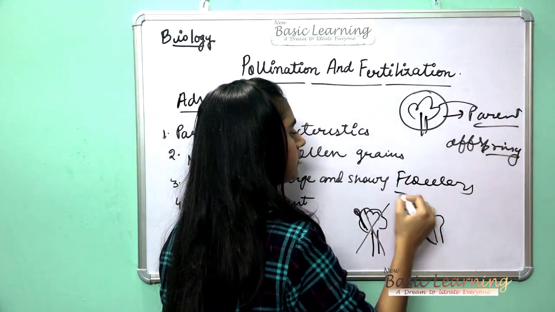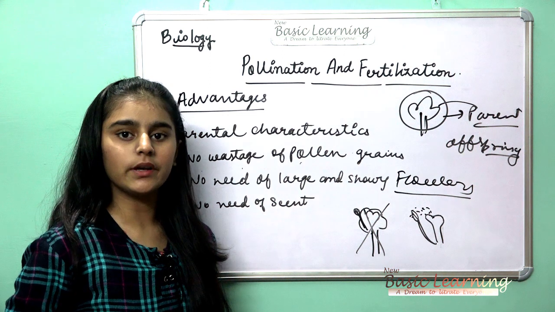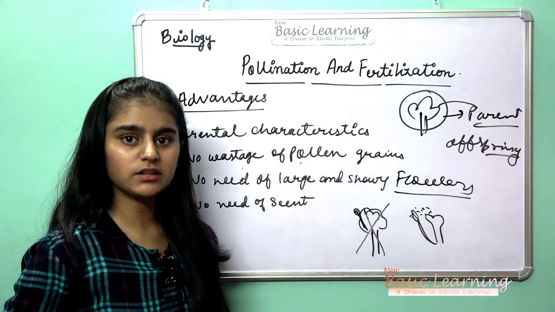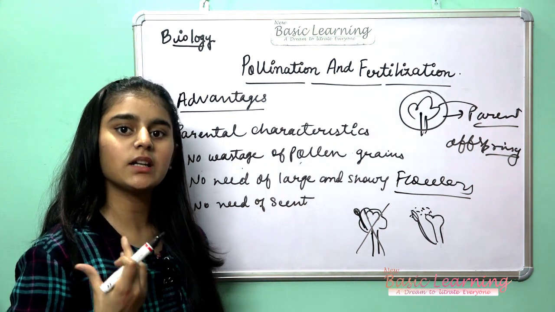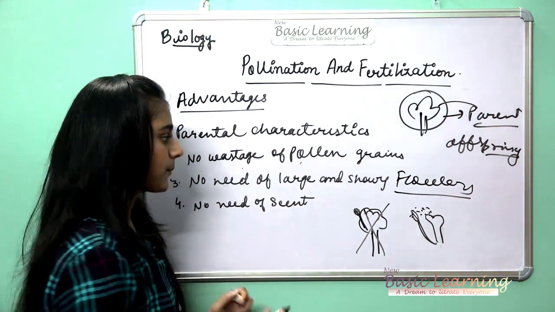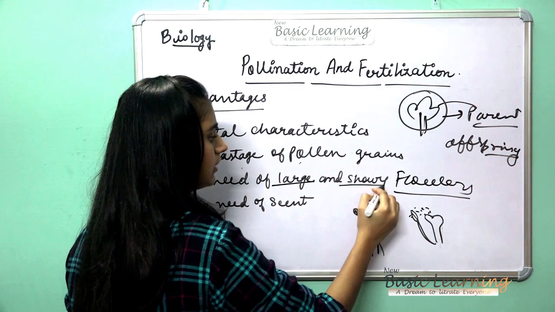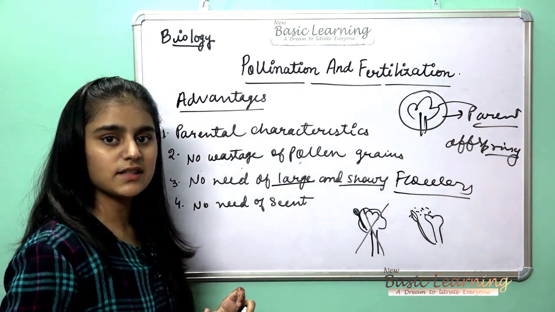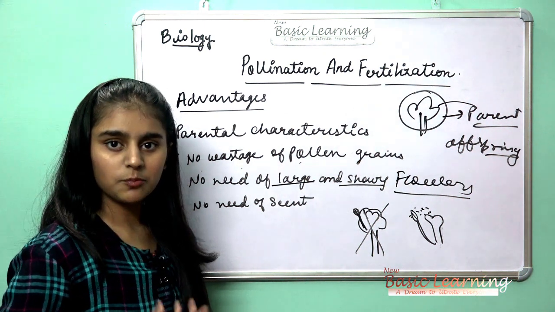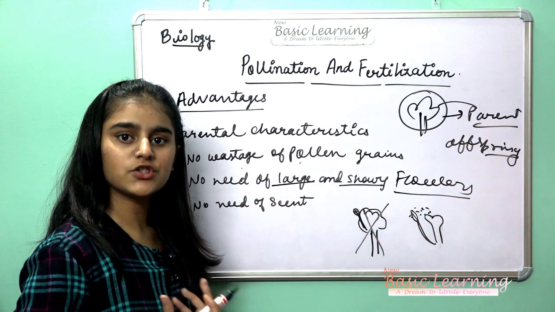Flowers need not be very showy and large, because flowers which are large and showy need a pollinating agent to attract towards them so that the pollination can happen easily. Pollination is very important for a flower. In self pollination, the flowers do not need to be very showy and large. In cross pollination, the flowers need to be large and showy because they need the pollinating agent to attract towards them so that the pollination can happen.